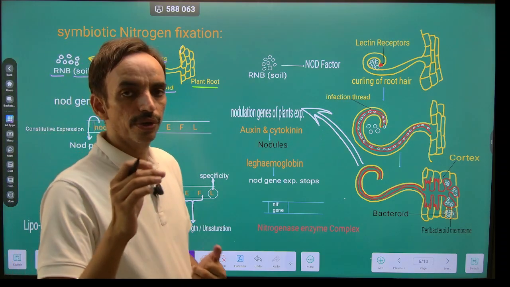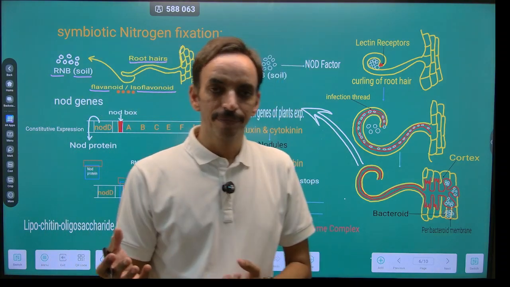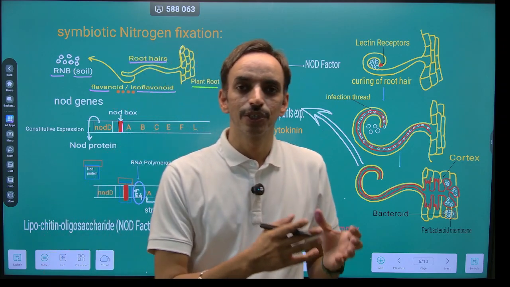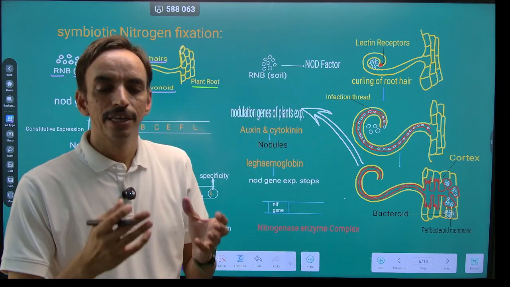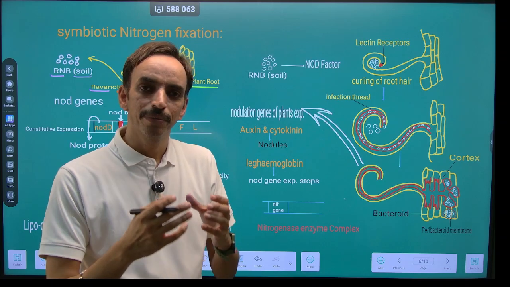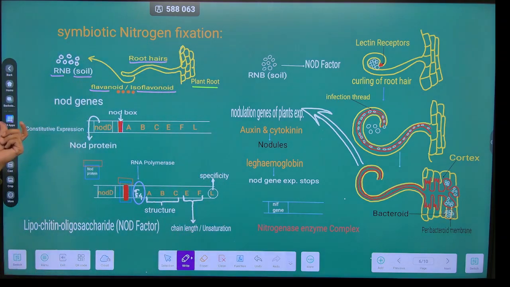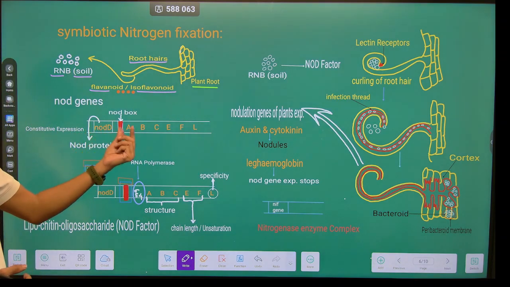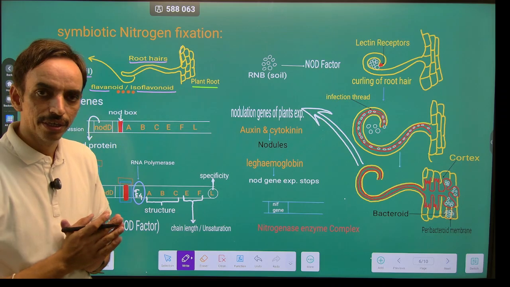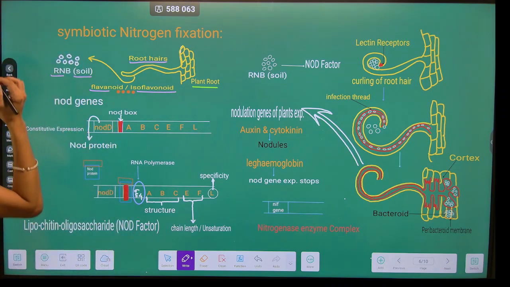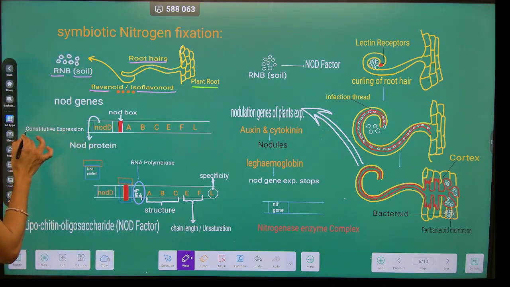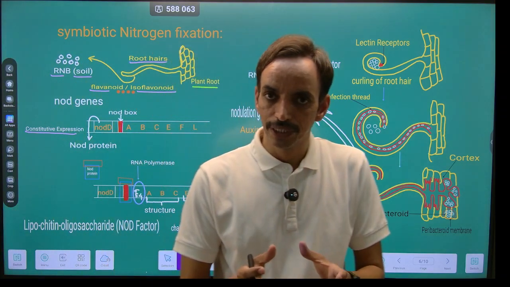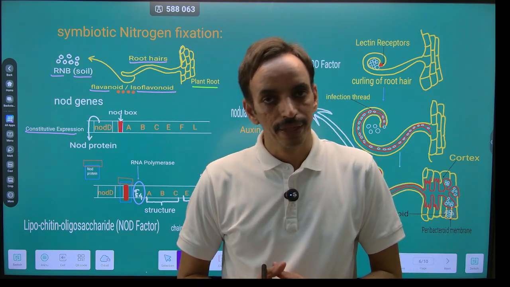In this root nodulating bacteria, these are prokaryotic systems, and in prokaryotes there is a polycistronic type of transcription. Means many genes share a common promoter. Now here a gene complex which has the nodD gene, and nodA, B, C, E, F, L genes. The nodD gene, which remains present in these root nodulating bacteria, has a constitutive expression. Means the gene which always expresses is known as constitutive expression.